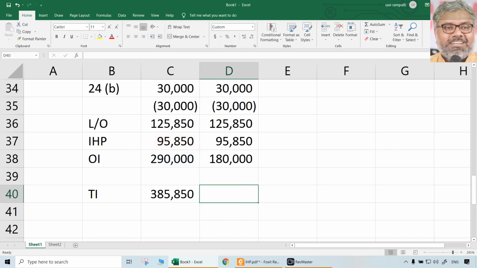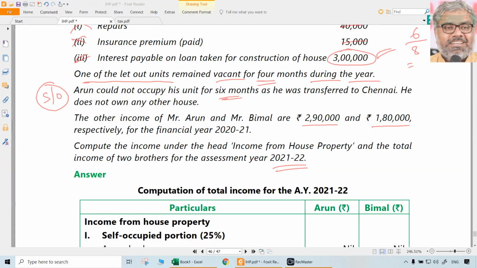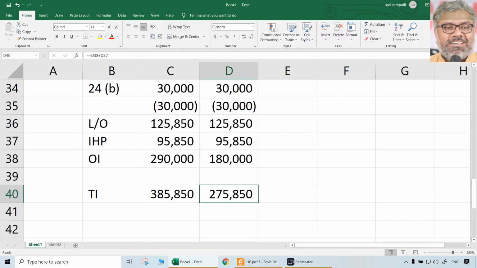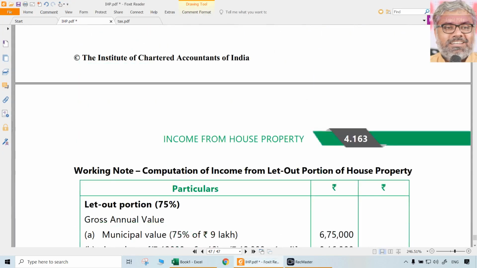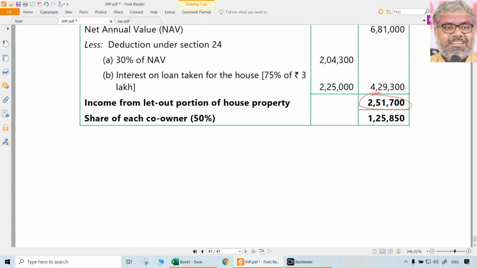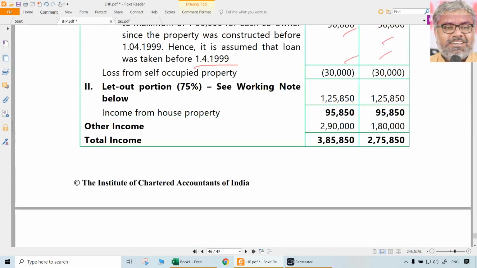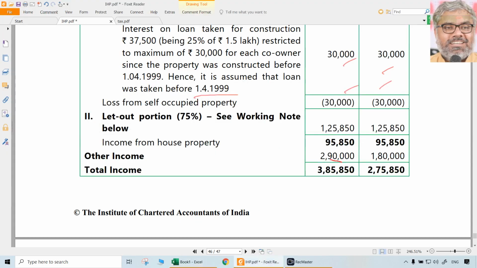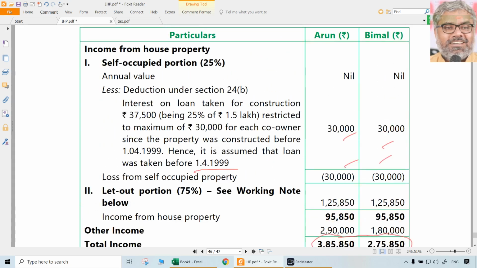For each of them, naturally, it will be different. Why? Because other incomes are different. So final answer will be for Arun it is 385,850 it should be, and for Bimal it should be 275,850. That's all. This is the final answer after adding the other incomes also to the income from house property.